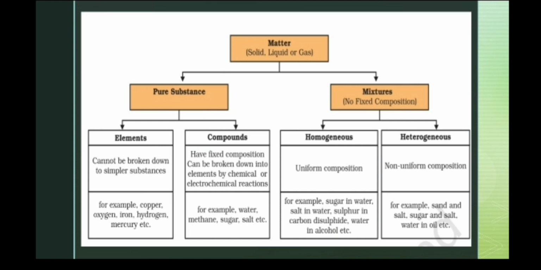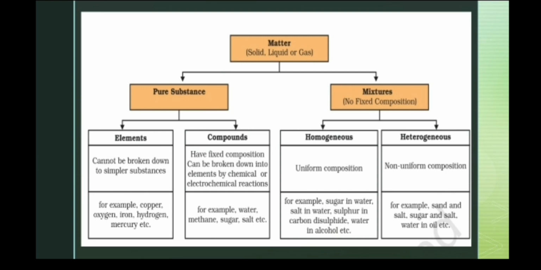Elements cannot be broken down further, but compounds can be broken down into elements by using chemical or electrochemical reactions. Examples of elements are copper and iron. Examples of compounds are water and sugar.